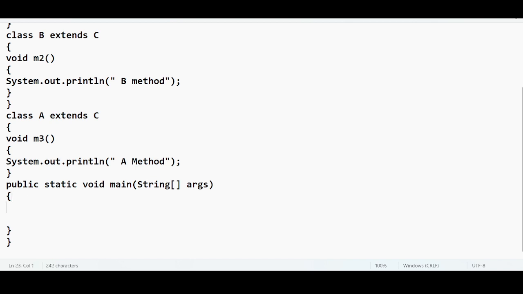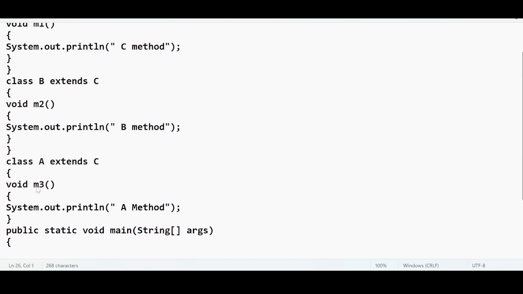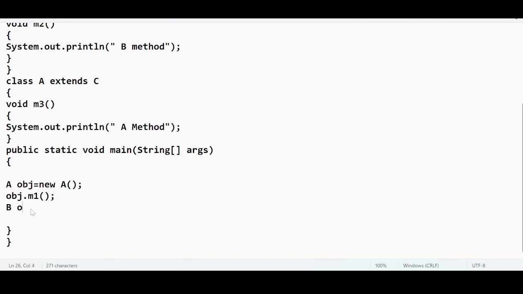Let me create an object for class A: obj equal to new A. Obj dot, I want to call a method m1. Again, I want to create another object on top of B: obj equal to new B. Obj dot m2.